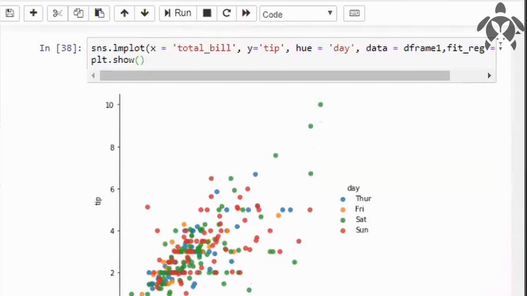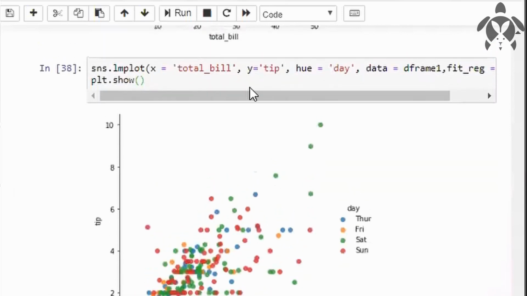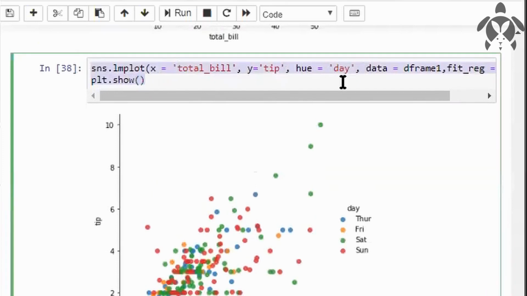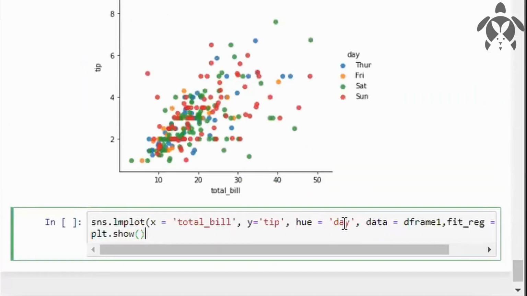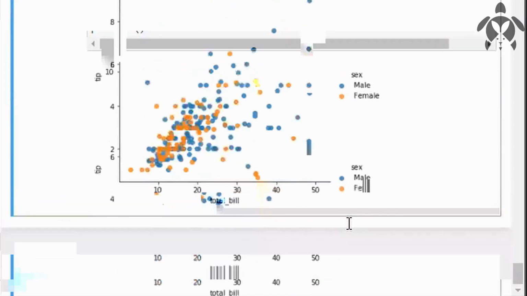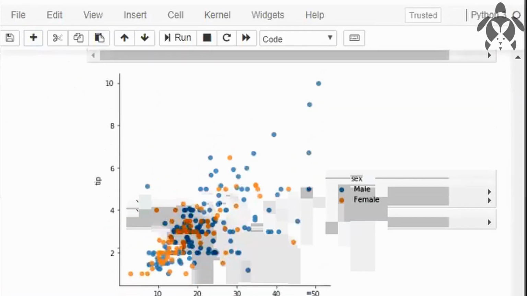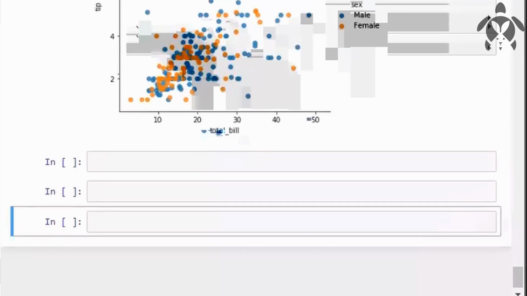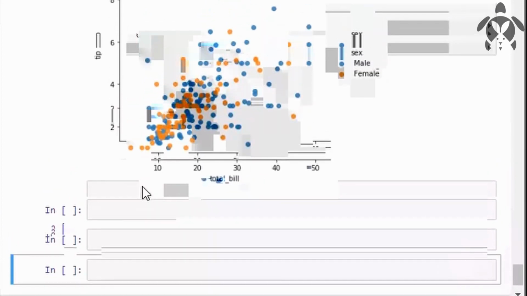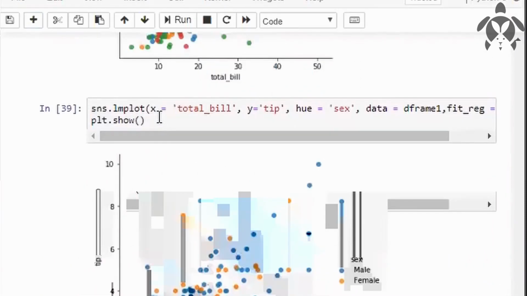And suppose you want to segregate using gender, male and female. So instead of day in hue, you can give gender. Gender is represented as sex here, so that's why I give sex. Now you can see it is segregated in the form of male and female. You can also segregate this using the people who smoke and those who do not smoke.